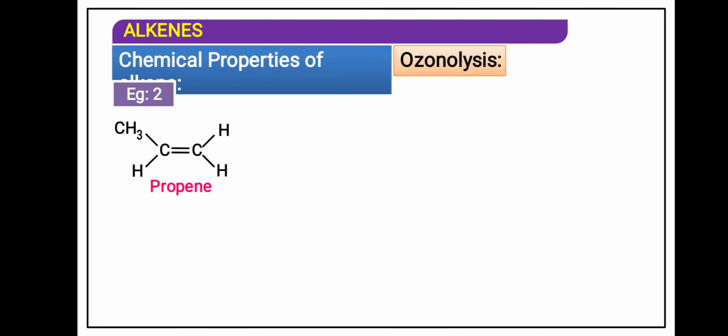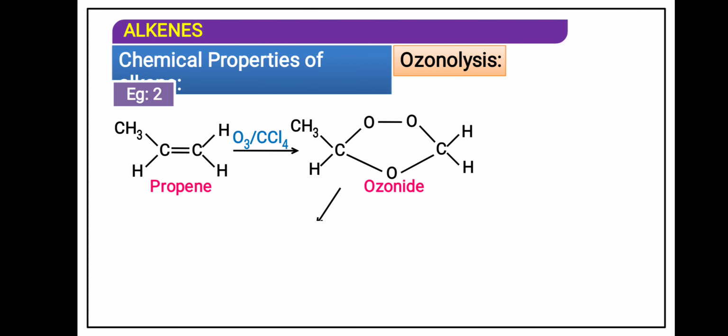Next, unsymmetrical alkene. Formaldehyde and acetaldehyde will form. Ozonide. Now this part will form CH3CHO and this is HCHO. This will form zinc oxide.